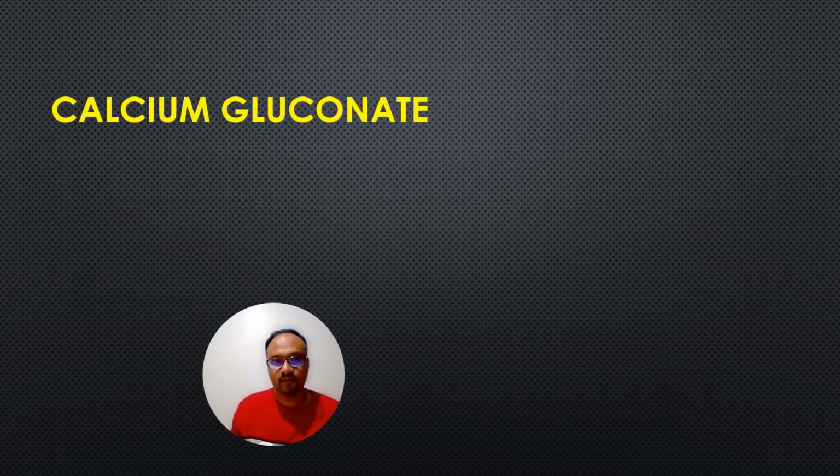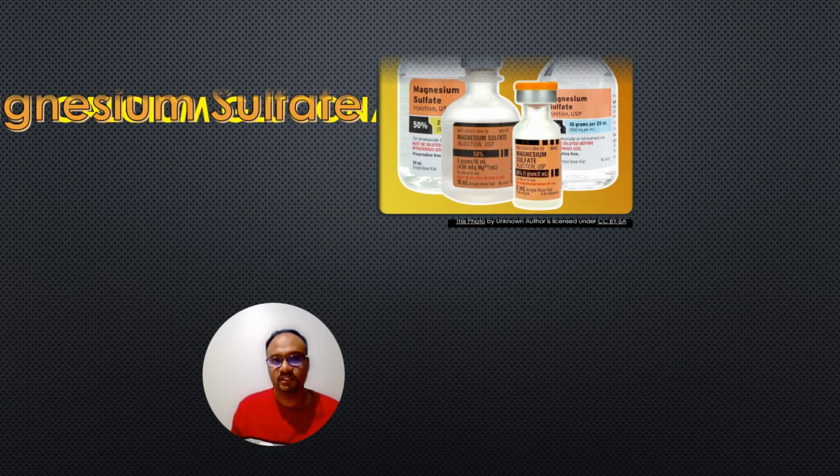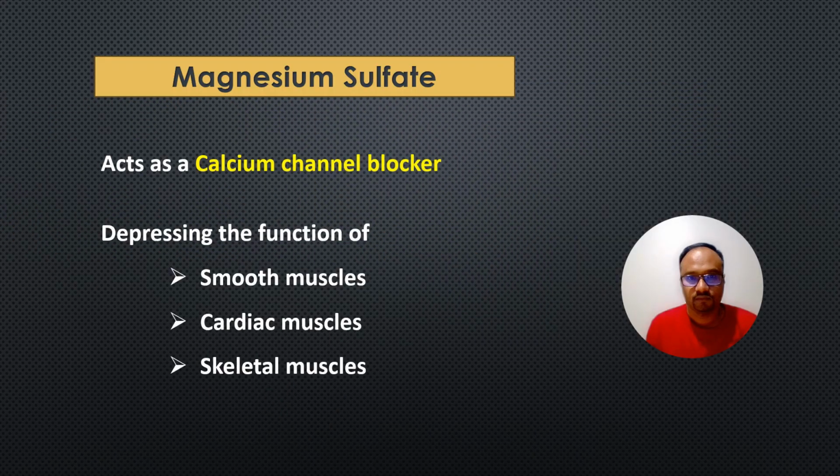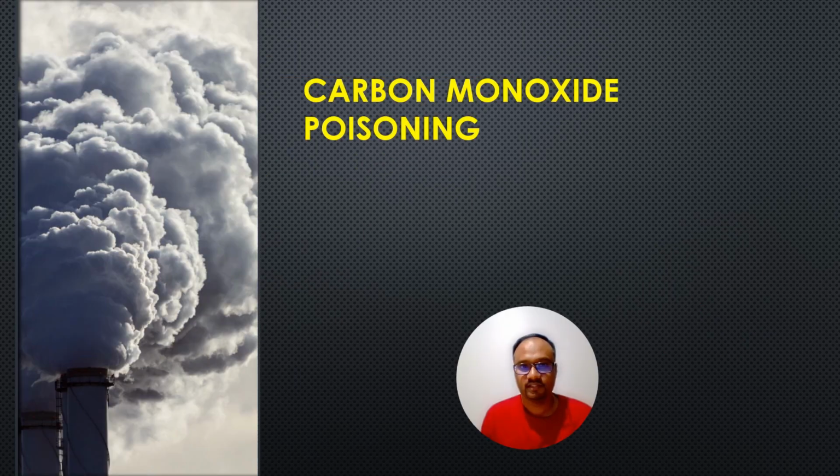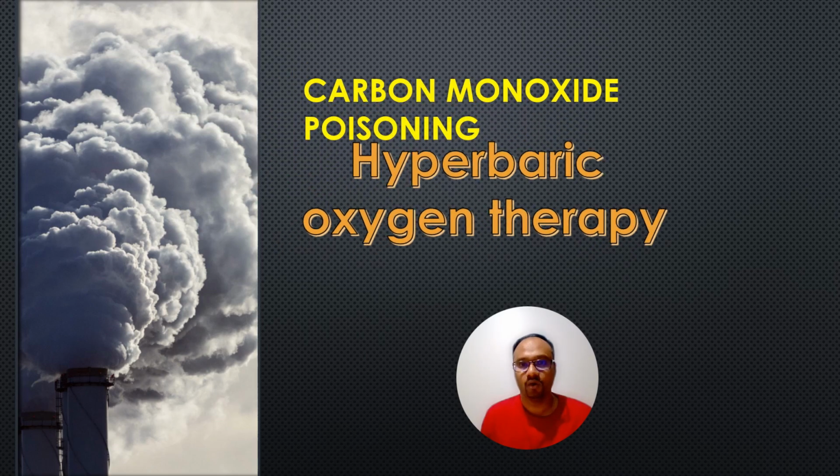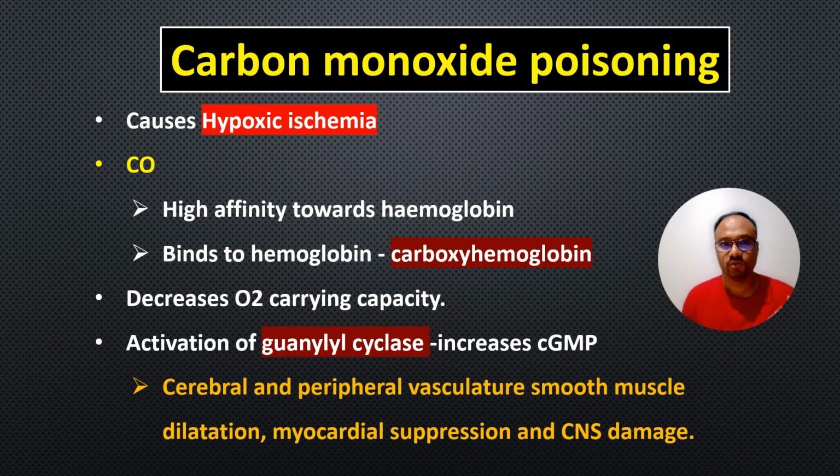Let us see the next drug, calcium gluconate, and the antidote of calcium gluconate is magnesium sulfate. So magnesium sulfate acts as a calcium channel blocker and it depresses the function of smooth muscles, cardiac muscles and skeletal muscles. The next situation is carbon monoxide poisoning, and the antidote of carbon monoxide poisoning is hyperbaric oxygen therapy.